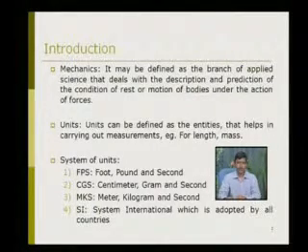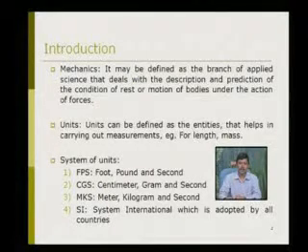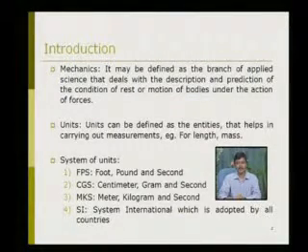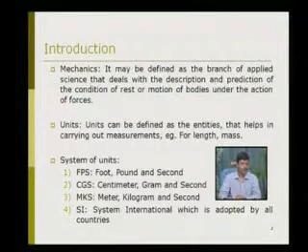Next is the system of units. There are different systems. First is the FPS system, that is foot, pound and second. So the length is measured in foot, the mass is measured in pound, and the time is measured in second. Next system is CGS, that is centimeter, gram and second. Then third is MKS, meter, kilogram and second. And the fourth is the SI system, international, which is adopted by all countries.